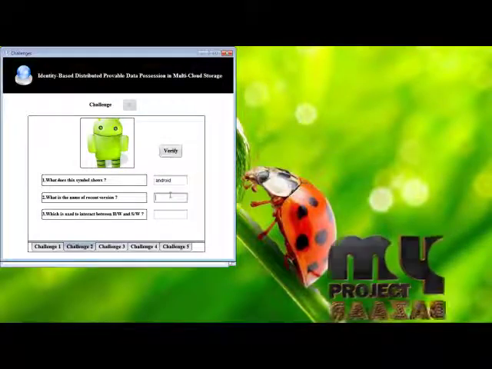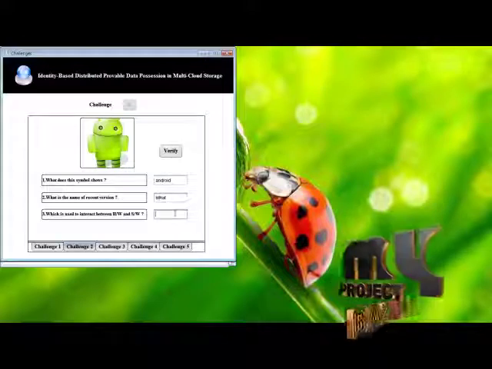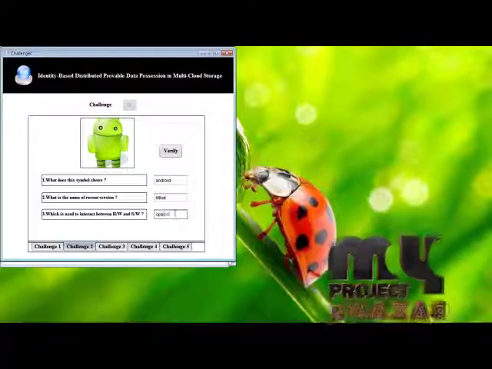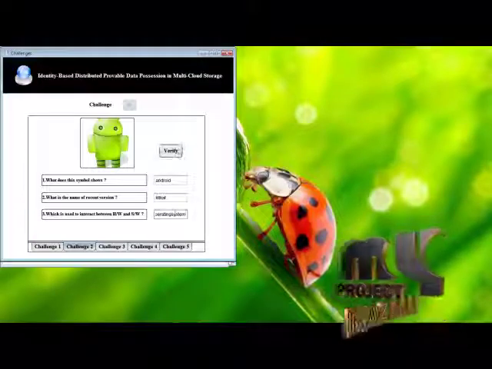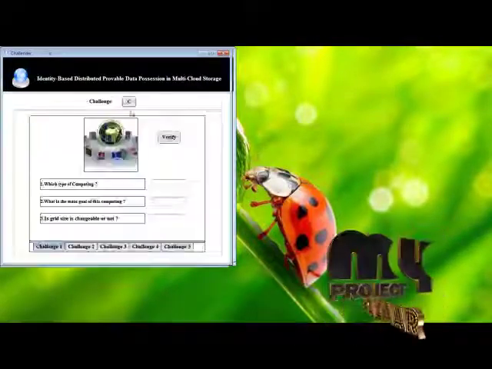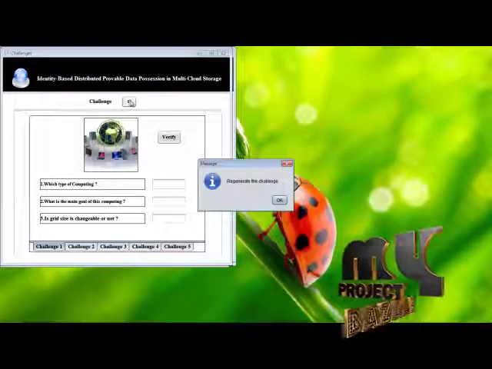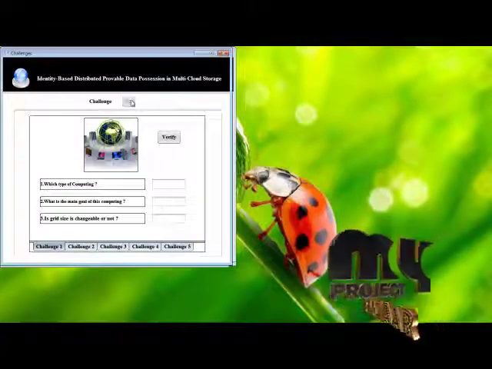Here they have to enter the answer for the challenge. Then verify. For the second one it comes as 0, so regenerate the challenge.